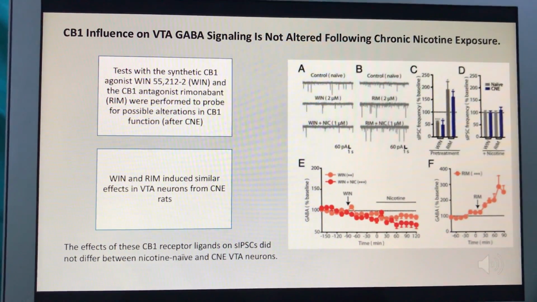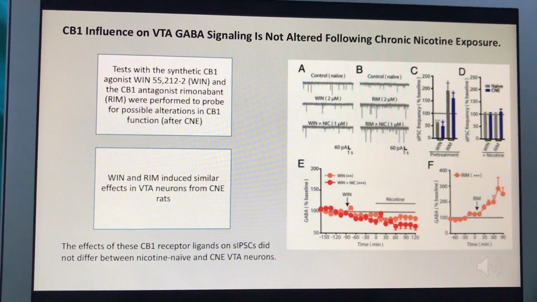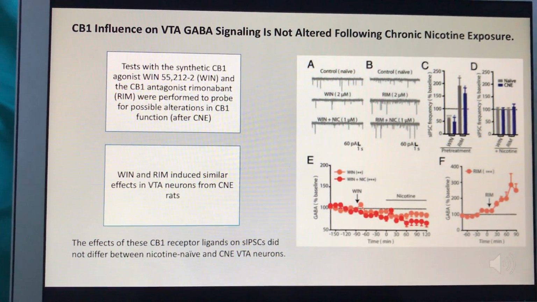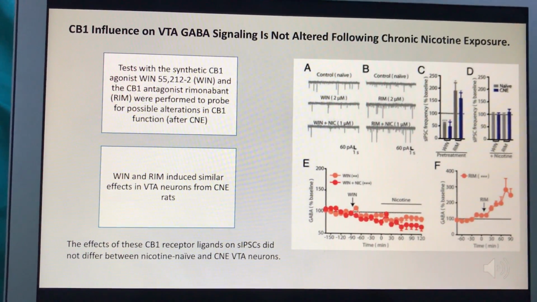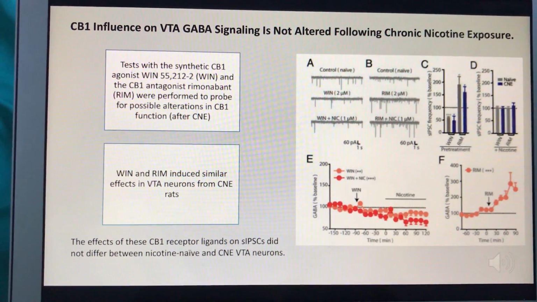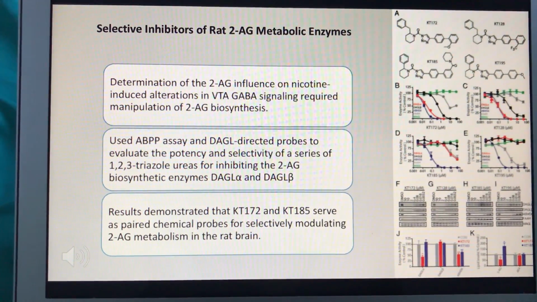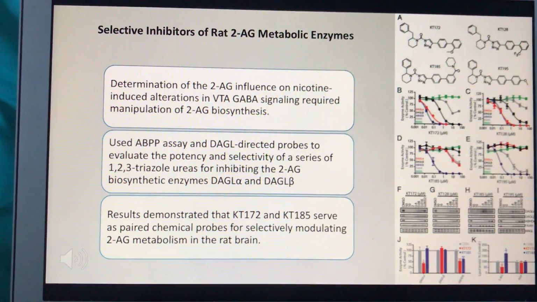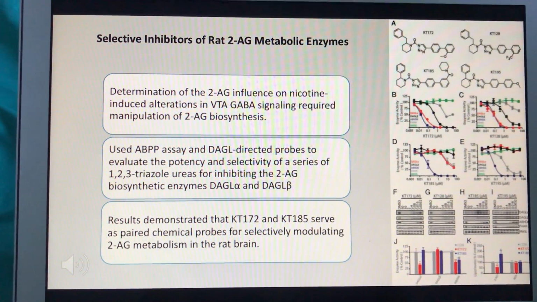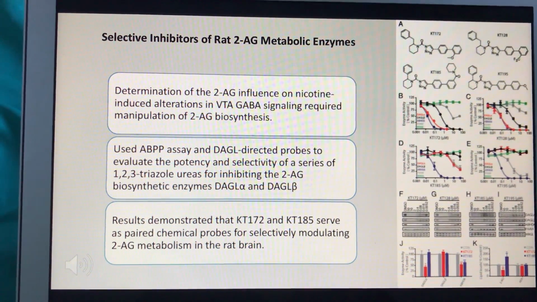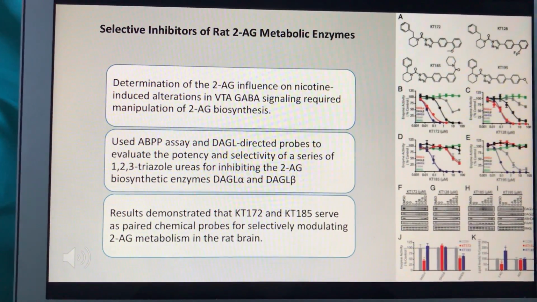The effects of the CB1 receptor ligands on sIPSCs did not differ between nicotine-naive and chronic nicotine exposure ventral tegmental neurons. Our third result was about determining the 2-AG influence on nicotine-induced alterations in ventral tegmental area GABA signaling, which required manipulation of 2-AG biosynthesis.